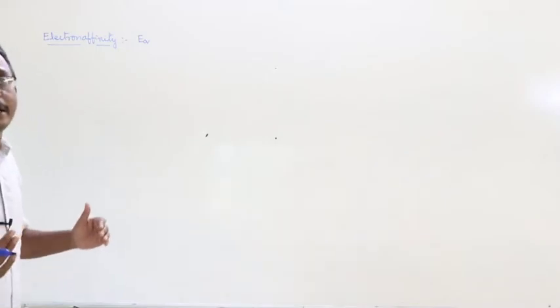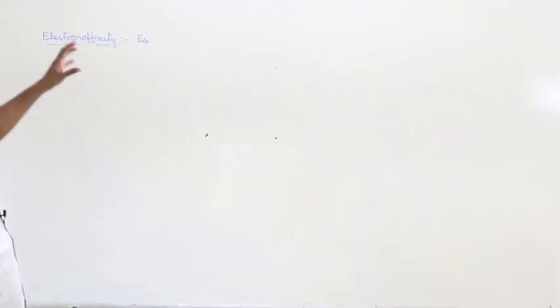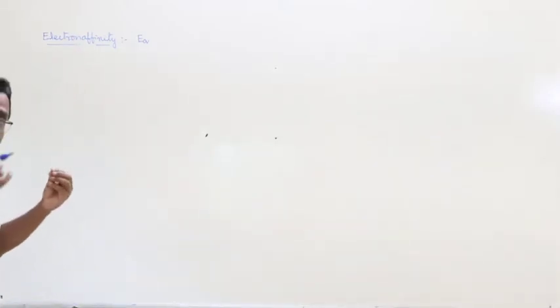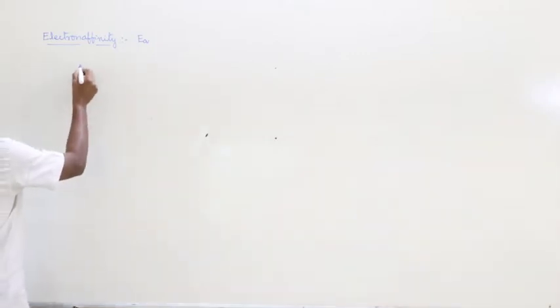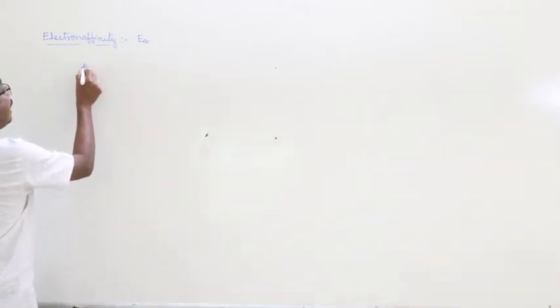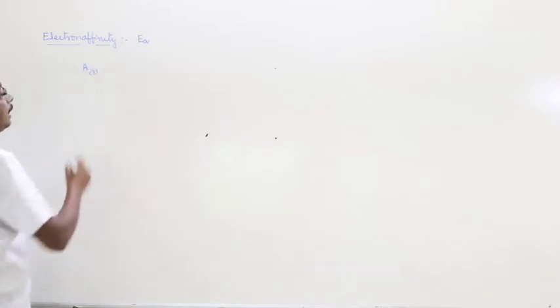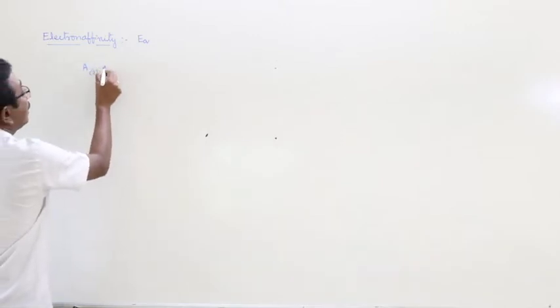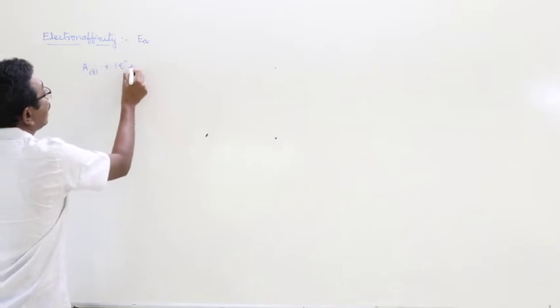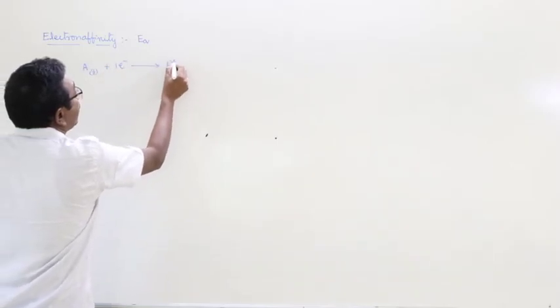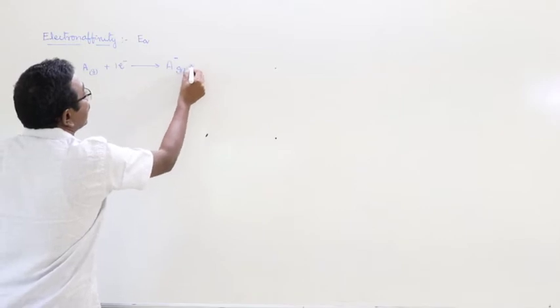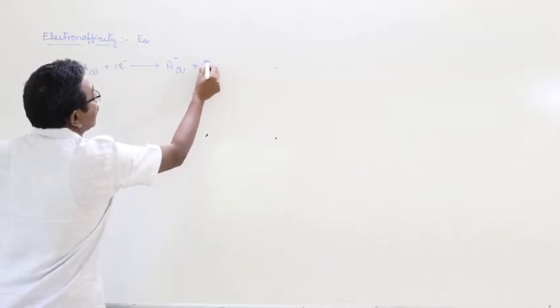But how can you represent the electron affinity in a simple way? Let us consider an atom A in the gaseous state, plus one electron, gives rise to A minus gaseous plus energy.